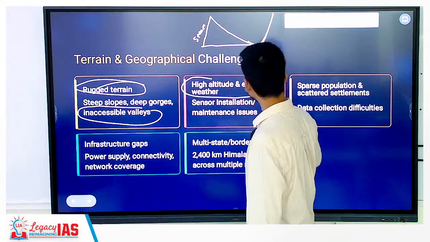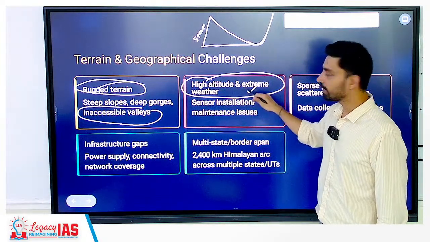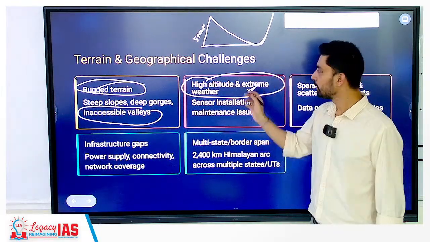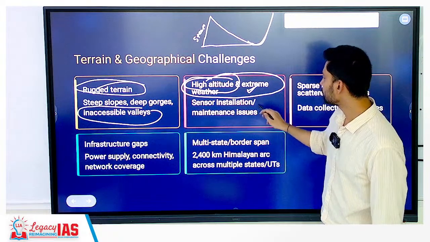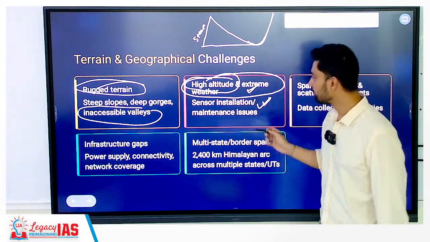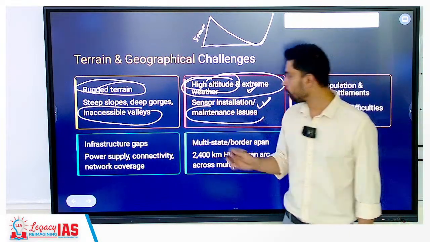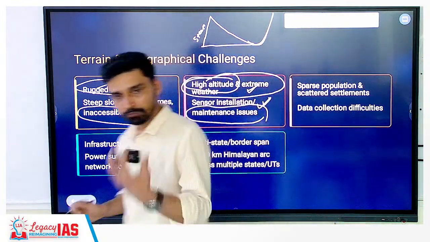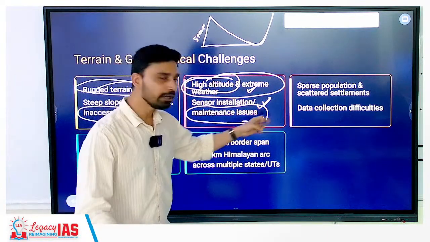The other challenge is, even if you put in some EWS, what are we witnessing? Extreme climate. Temperatures are in the -30s, -40s. And in terms of altitude, you have high altitude. Because of this, for the installation of sensors and electrical and electronic equipment, there is a very high possibility of them malfunctioning. So maintenance becomes the biggest issue. You put a sensor in today, the winter season comes, and it malfunctions. Now we will have to wait till next summer.